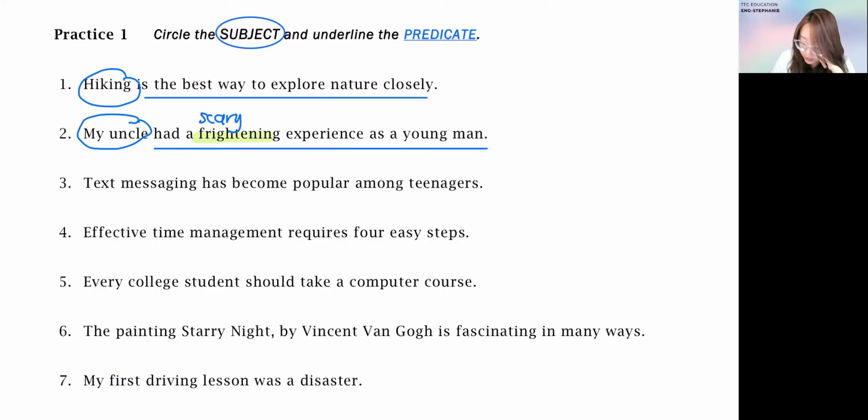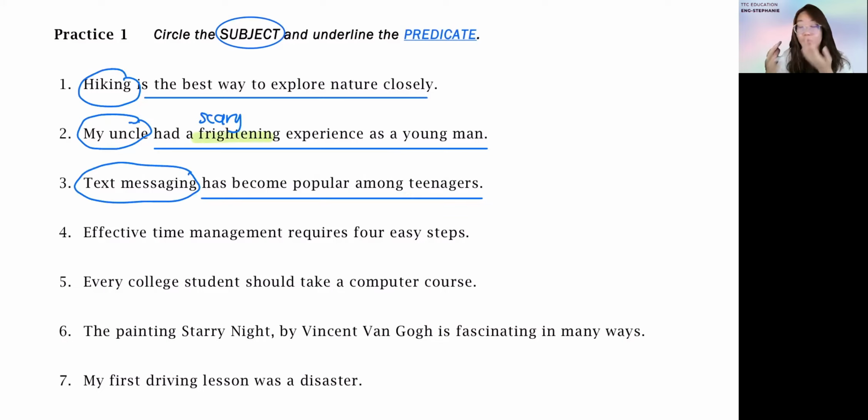All right. Third one, text messaging has become popular among teenagers. So this one, what is the sentence about? Text messaging. So this is your subject. Okay. And text messaging what? What happened to the text messaging? Text messaging has become popular among teenagers. All right. Can you see? So do you have a better understanding about subject and predicate in one sentence? So far, so good, right?